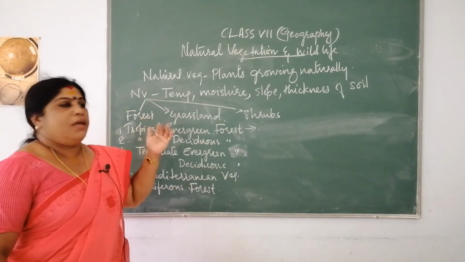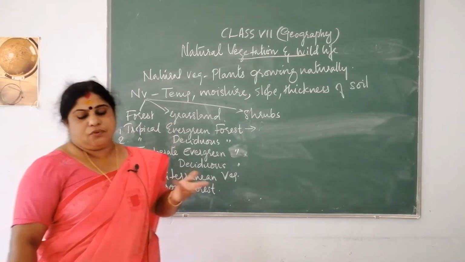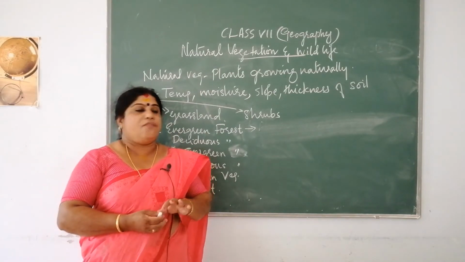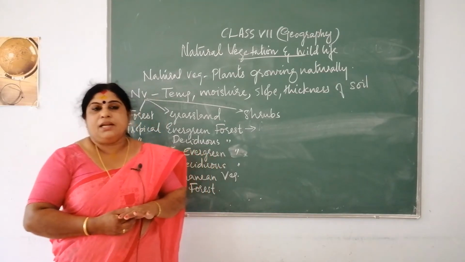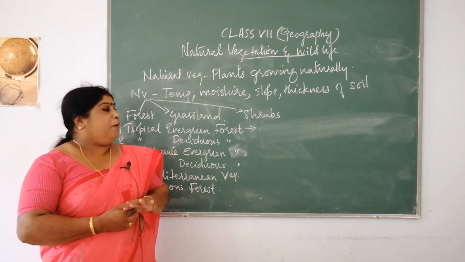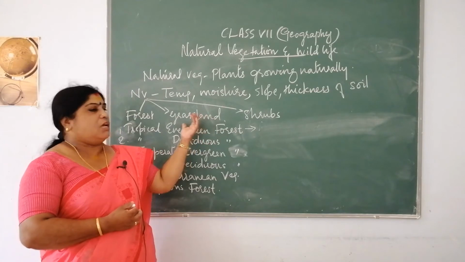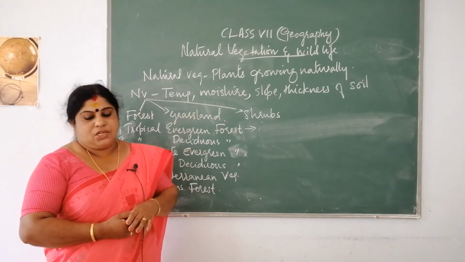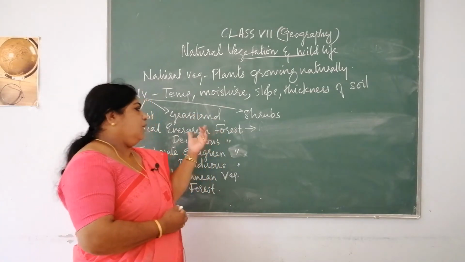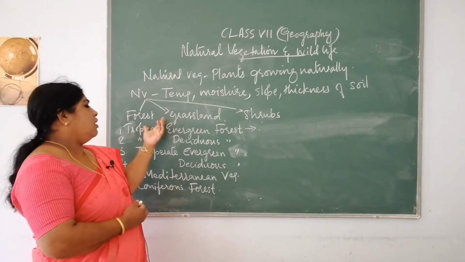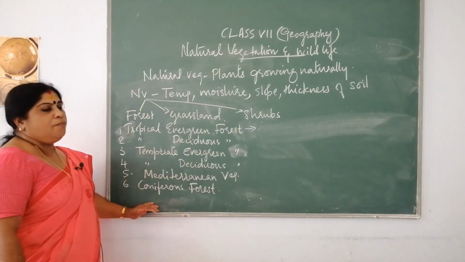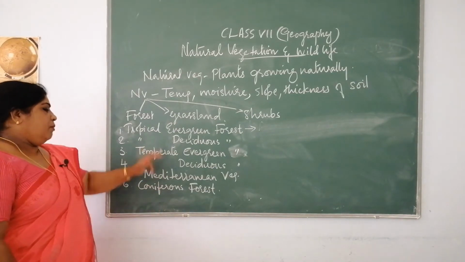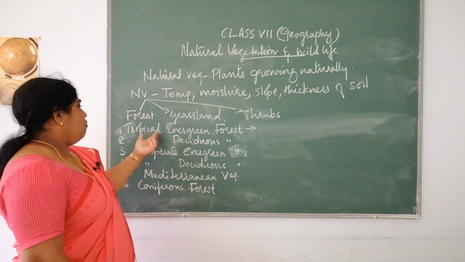So, what is a forest? A forest is a large area of land which is covered with trees, and it is a place where temperature and rainfall are plentiful enough to support this type of trees and vegetation. Depending upon the denseness of the forest, forests are classified into 6 types.